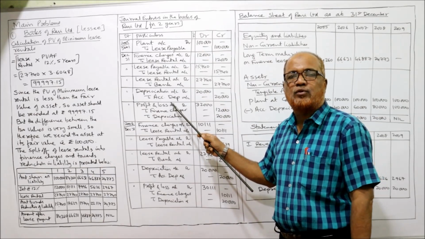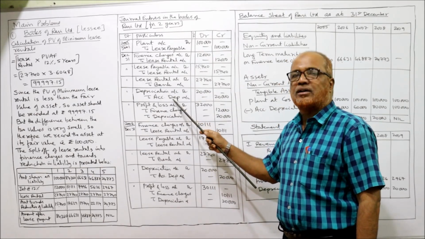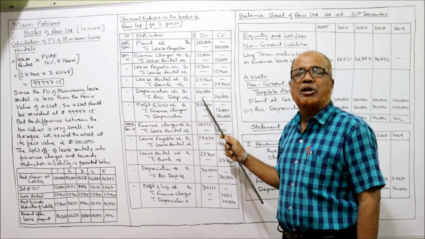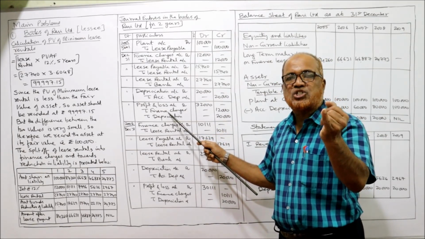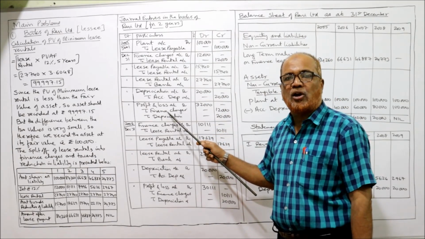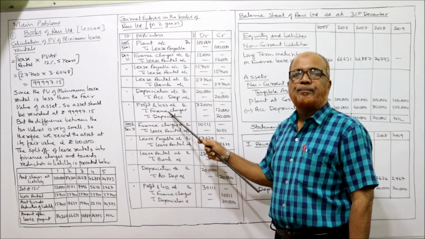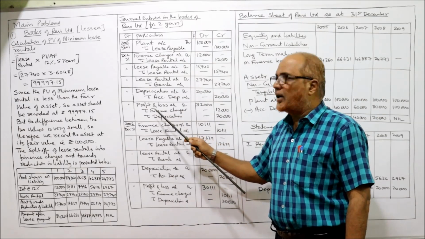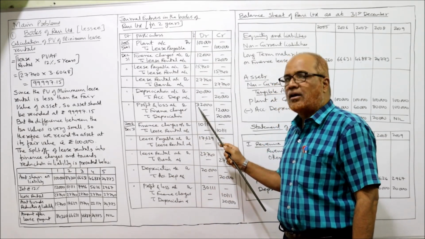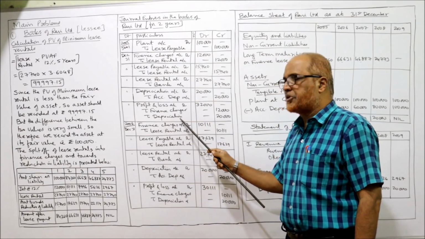1 lakh divided by 5, 20,000. So, depreciation account debtor to accumulated depreciation, being the depreciation provided. Last entry: transfer the finance charges and depreciation to profit and loss account. The entry will be profit and loss account debtor to finance charges, to depreciation.